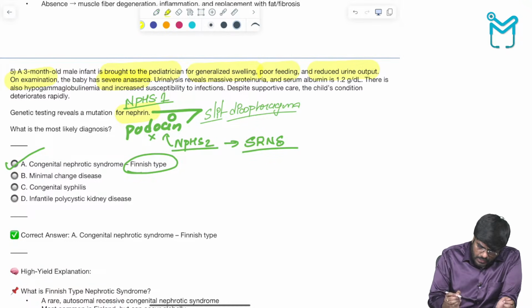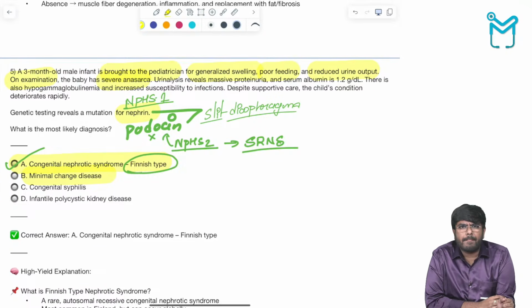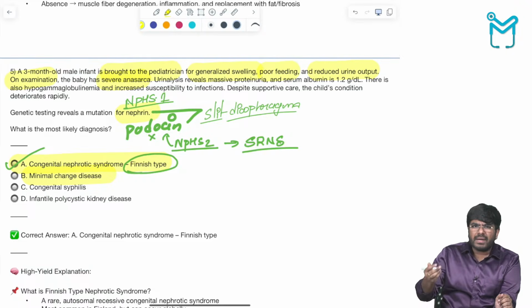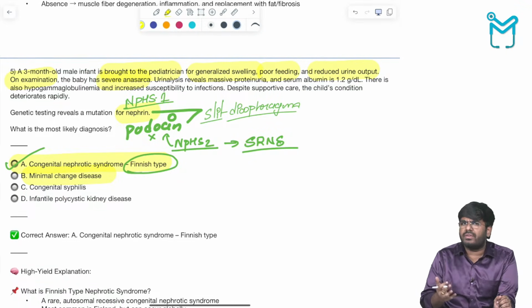Okay, so this area is also very important for your exam. Finnish type of nephrotic syndrome, steroid resistant nephrotic syndrome, minimal change disease. Minimal change disease also causes a selective albuminuria in children who had a history of recent vaccination or recent infections. So that is minimal change disease, where there is a selective albuminuria. But in Finnish type of nephrotic syndrome, not only the albumins but also globulins will be lost.